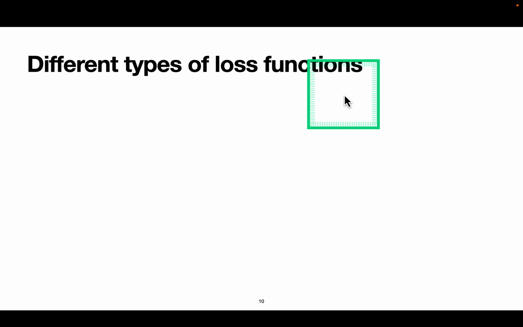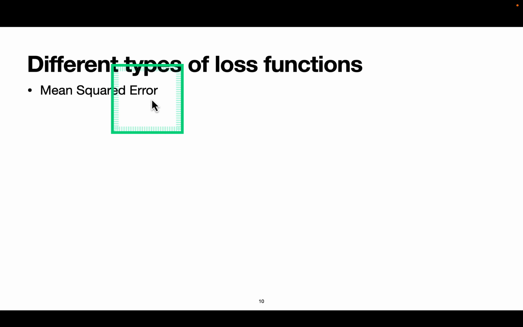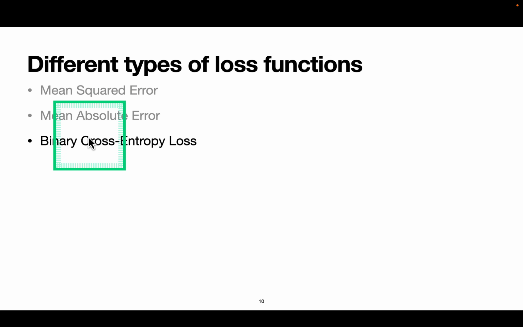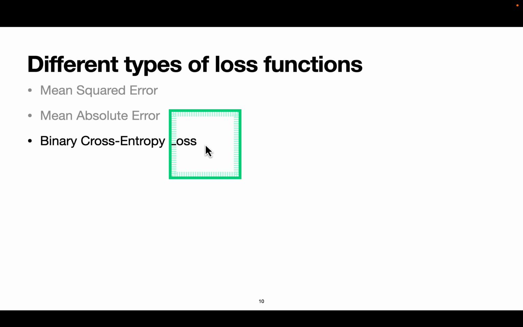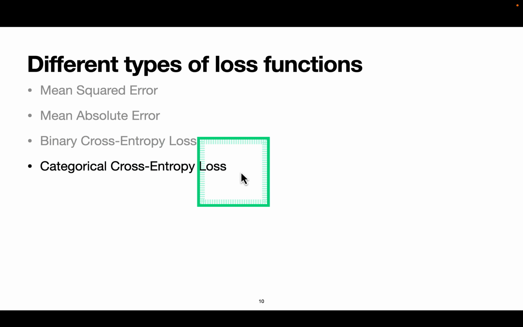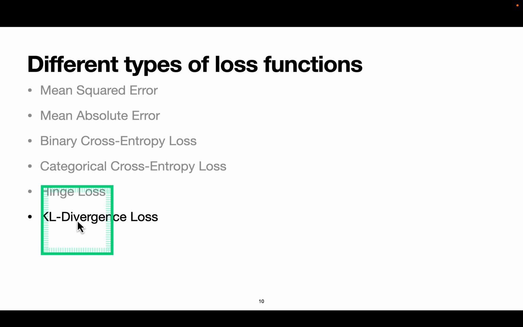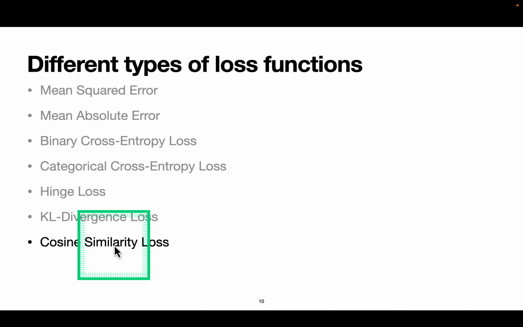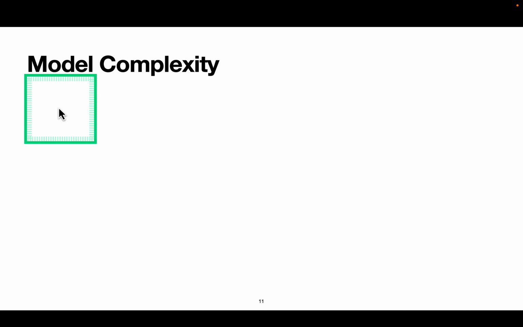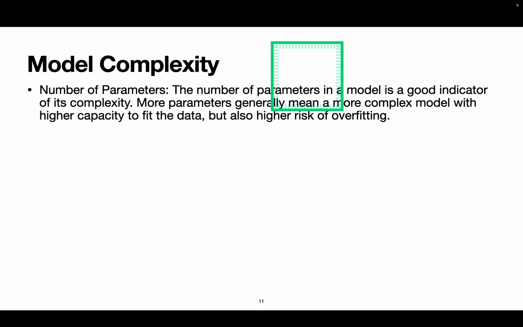And let's see some different types of loss functions. We have mean squared error, mean absolute error, binary cross entropy loss, categorical cross entropy loss, hinge loss, KL divergence loss, and cosine similarity loss. So next we'll see what model complexity is.